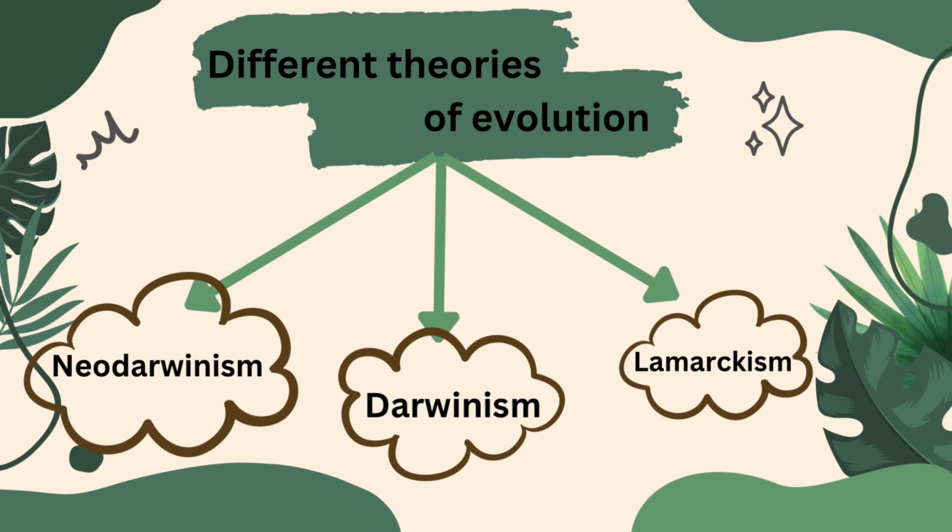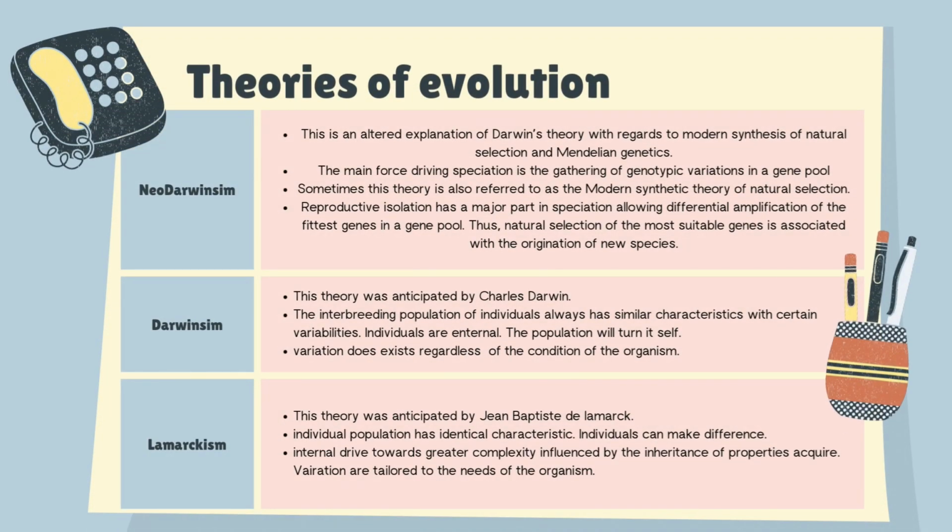Different theories of evolution: Neo-Darwinism, Darwinism, Lamarckism. Neo-Darwinism. This is an altered explanation of Darwin's theory with regard to the modern synthesis of natural selection and Mendelian genetics. The main force driving speciation is the gathering of genotypic variation in a gene pool. Sometimes this theory is also referred to as the modern synthesis theory of natural selection.